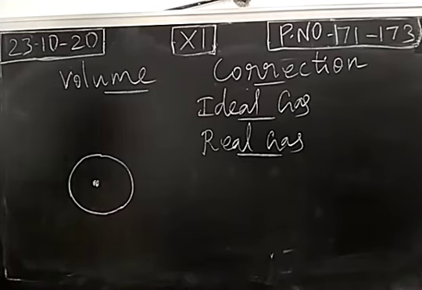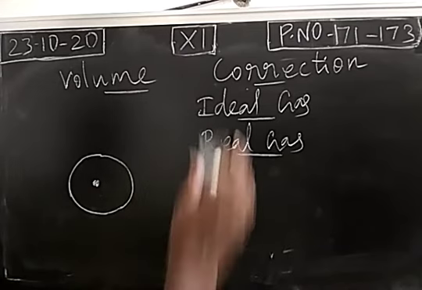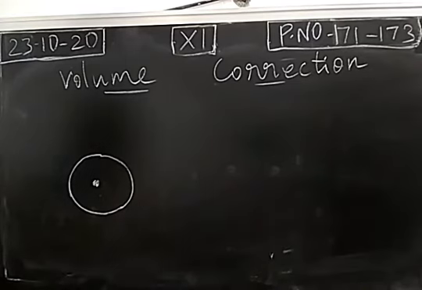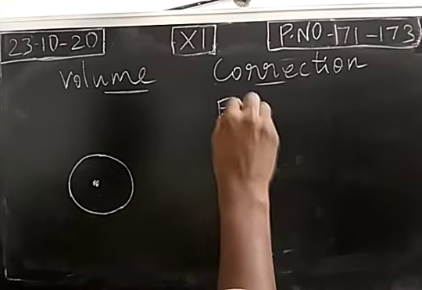In an ideal gas we can omit the volume occupied by one individual gaseous molecule, but for a real gas we should not omit it. We have to consider how much volume is occupied by one individual gaseous molecule. So we are going to do a correction in volume in the ideal gas equation. Now we are going to use the word excluded volume.